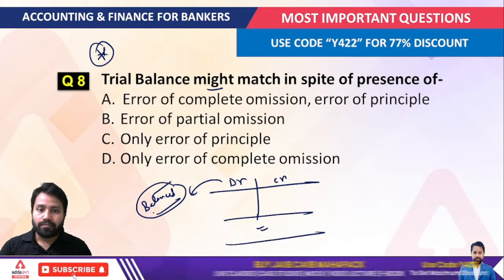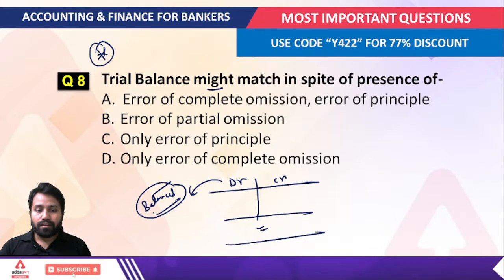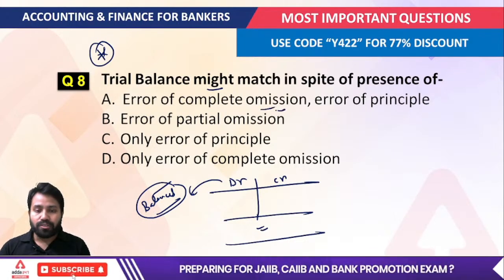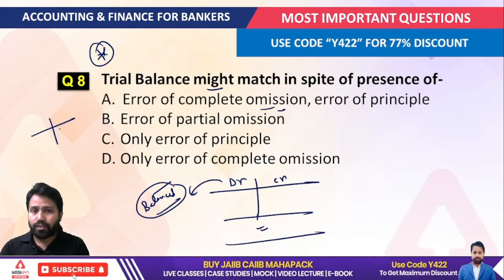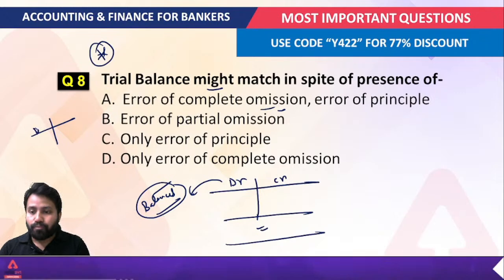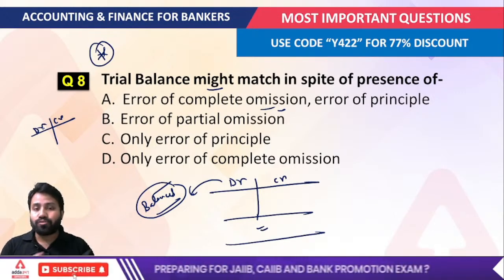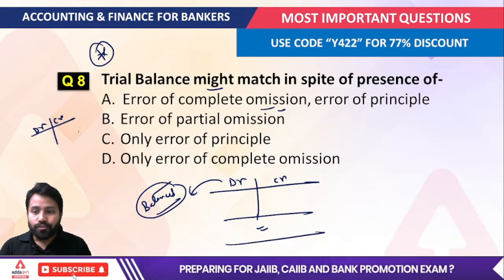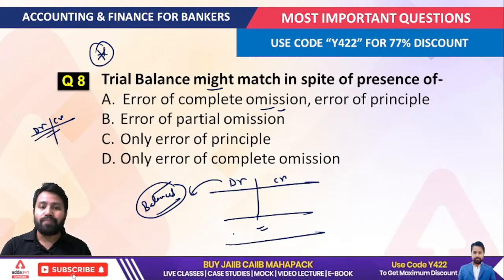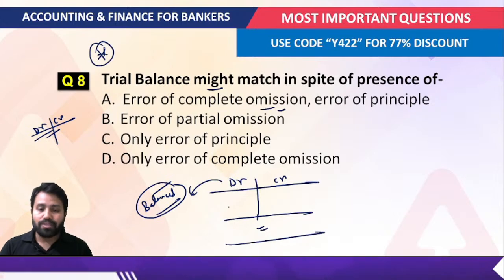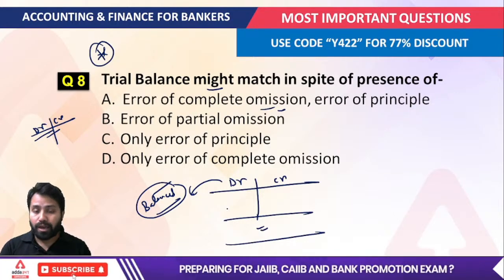Okay, right? So suppose that there is an error of complete omission. Complete omission is a case where you forget to record the transaction on both sides, on the debit side as well as on the credit side. So it will not impact the debit and credit balance because you actually made the mistake on both sides equally. So this is known as a complete omission case, right?